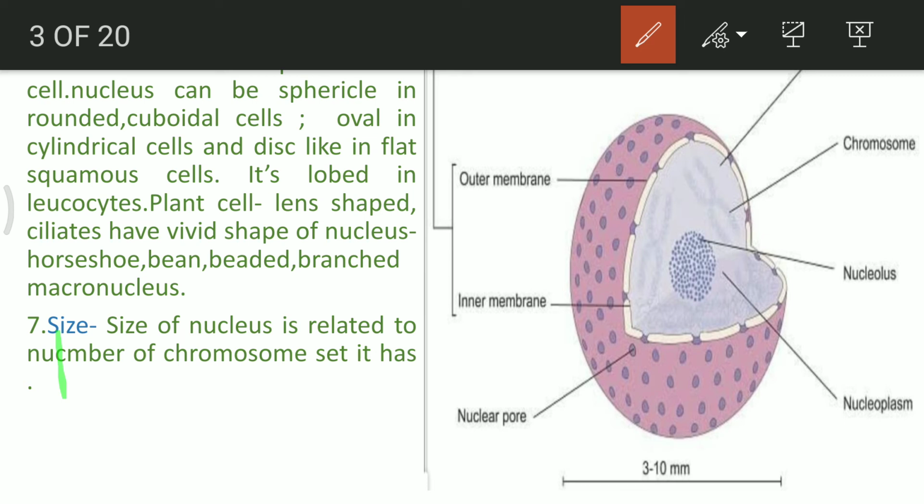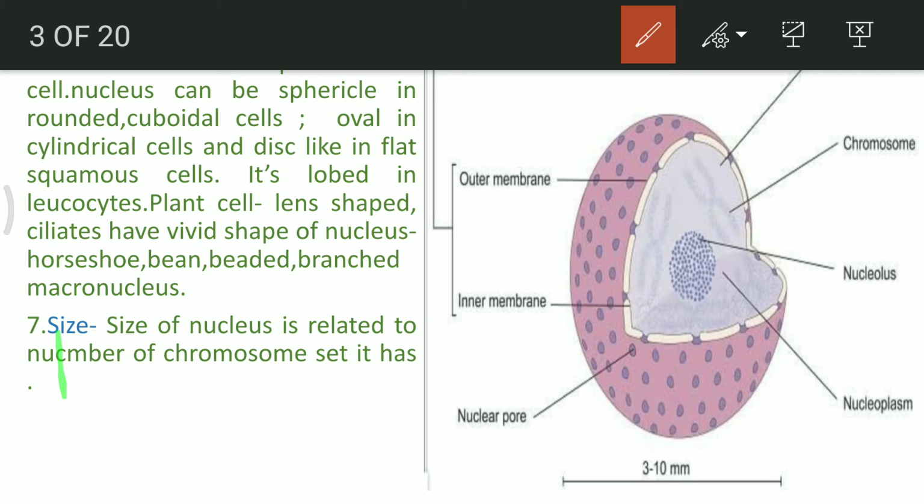If you remember, a cell always divides when the nucleus to cytoplasm ratio exceeds 1, because the nuclear material is now way too much and cannot be accommodated within a single cell. So that's the reason for division.